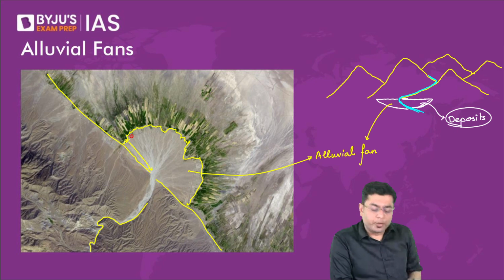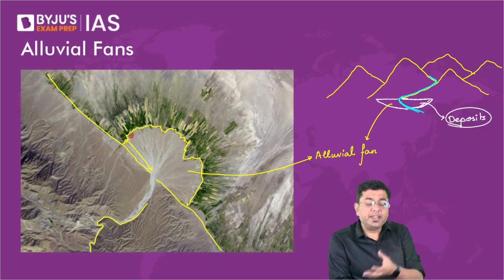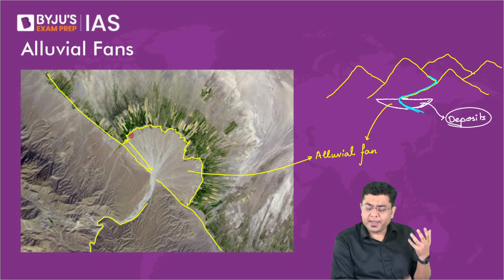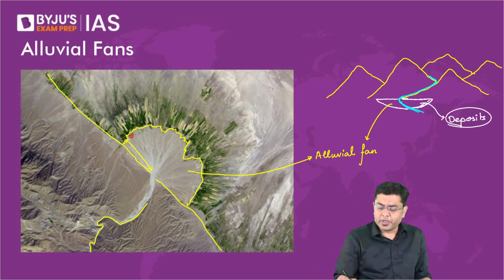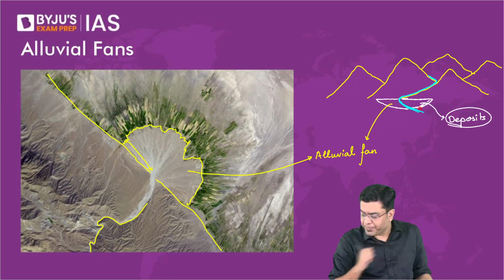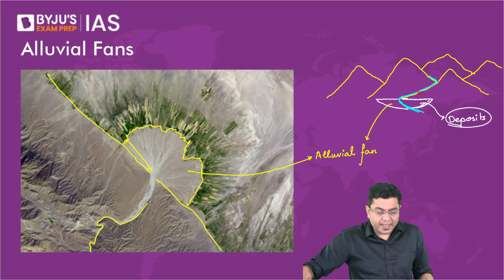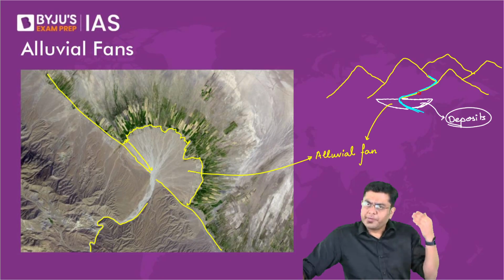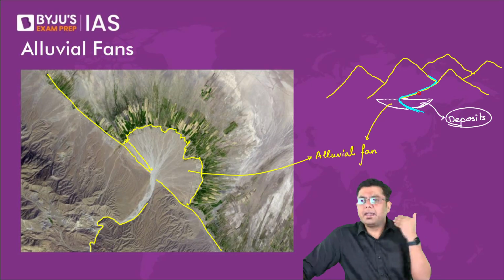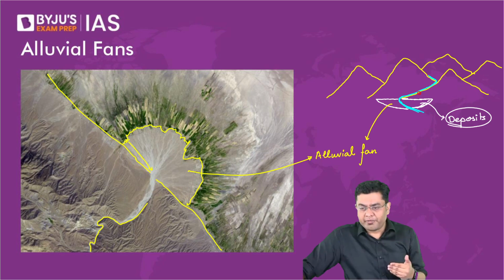The green things that you observe are the vegetation, as seen from the satellite map. Because in these areas large boulders and rocks get deposited, obviously there is no vegetation in that area. But beyond that, as the river continues, you will observe the presence of trees and so on. So that is basically your alluvial fan. Larger deposits won't be able to move ahead, because as the speed reduces when the river comes onto the plains, its carrying capacity also reduces significantly.